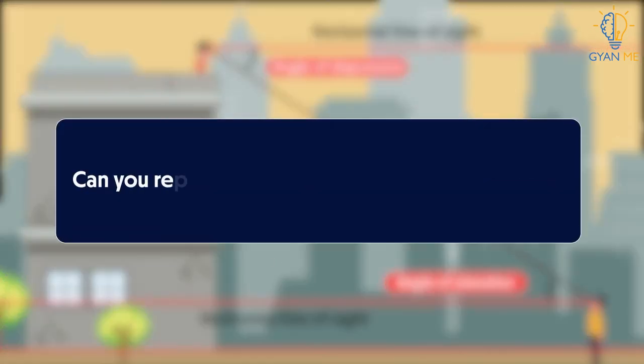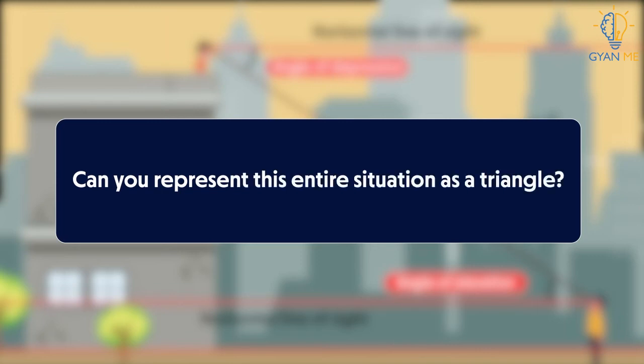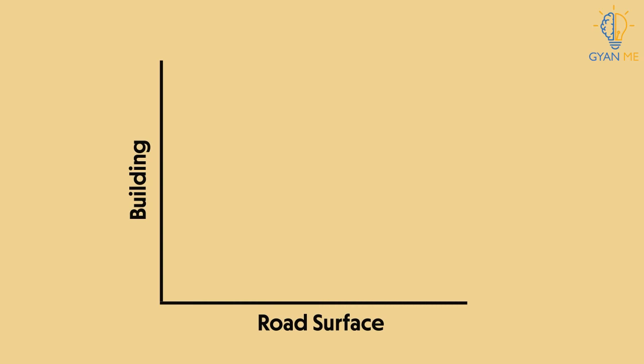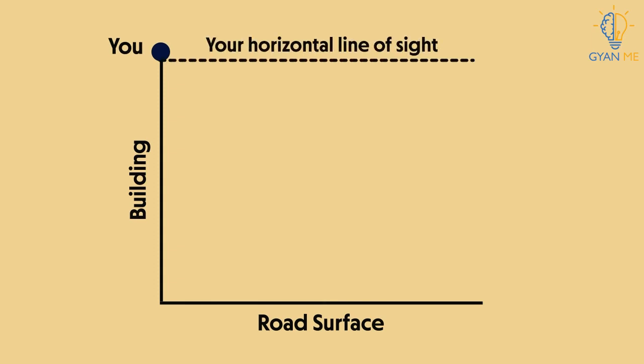Now students, let me give you one more task. Can you represent this entire situation in the form of a triangle? Pause the video and give it a try. Trust me, it's simple. Okay, let's represent this building as a straight vertical line like this and the road as a horizontal line like this. Now you are standing at the top, so for you the horizontal line will be this, and your friend is on the road and will have horizontal as nothing but the road surface. It can be shown like this.